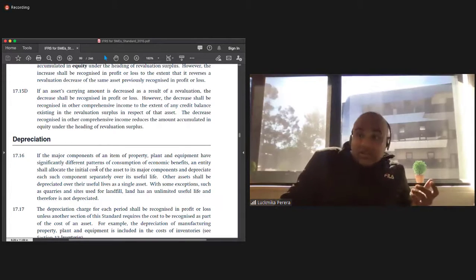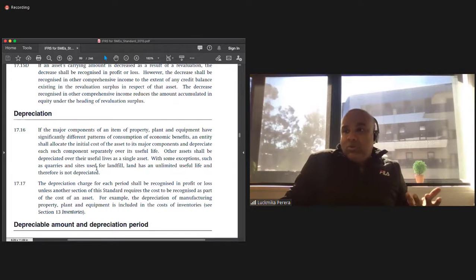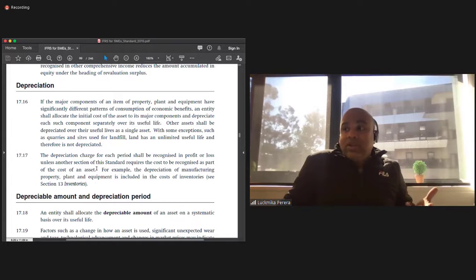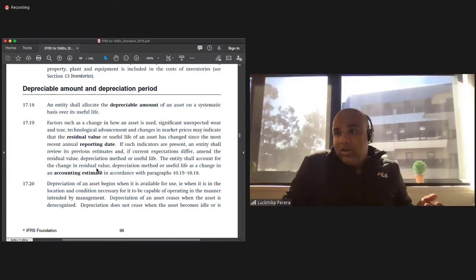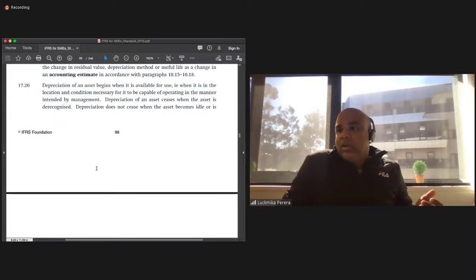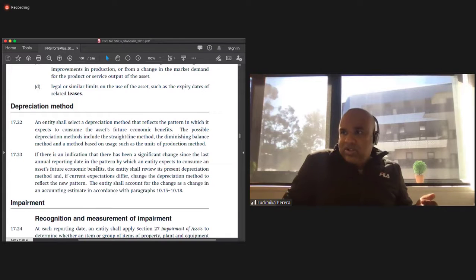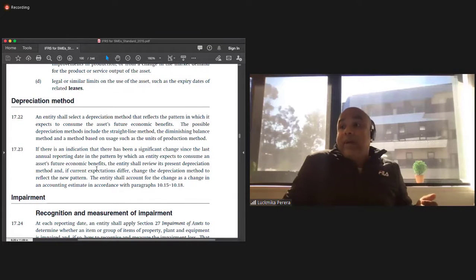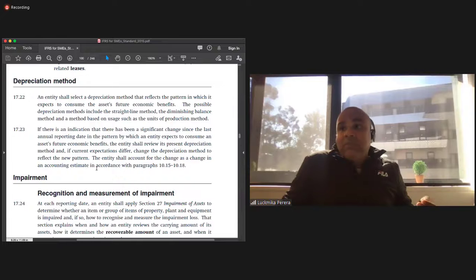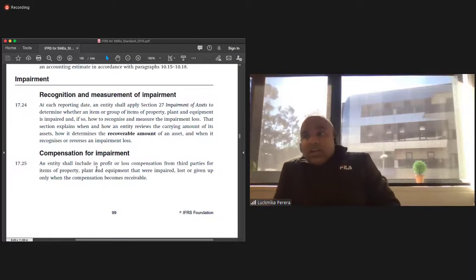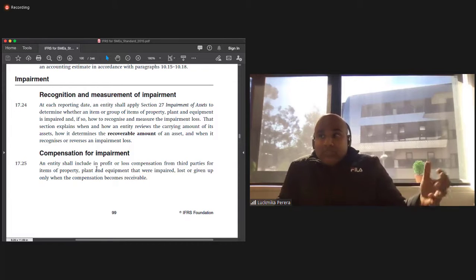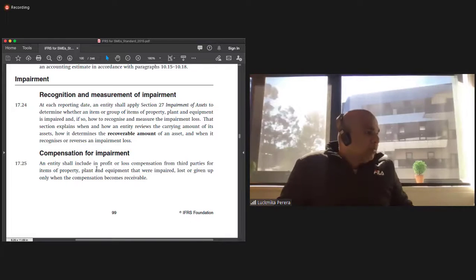Depreciation, obviously, I spoke about what depreciation is. There are different methods of depreciation. Again, you don't have to worry too much about this, but know that depreciation has to be applied to all assets. I'm not going to go through the different depreciation methods. Impairment, recognition and measurement of impairment. At each reporting date, an entity shall apply section 27, which is impairment of assets, to determine whether an item or group of items of property, plant and equipment has indeed impaired.